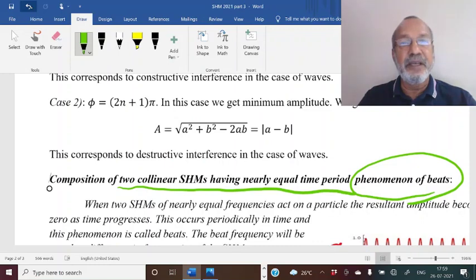For example, if two sound waves are simultaneously reaching our ear, and if these waves are having nearly equal frequencies, what will happen? We know that theory of SHM can be applied to sound waves also, because in the case of harmonic waves, that is waves having definite frequency and wavelength, the particles of the medium are vibrating simple harmonically.